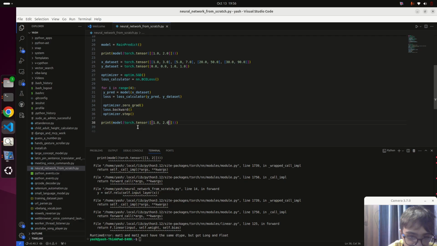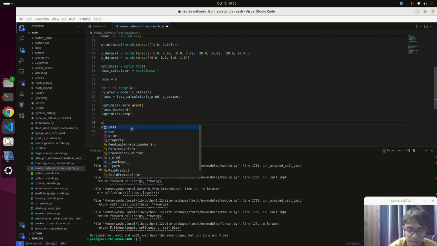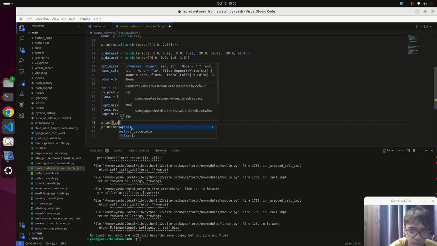Let us print the loss at the end so that we check that the model did not actually do some overfitting. That problem which I explained you to be careful about is called overfitting.